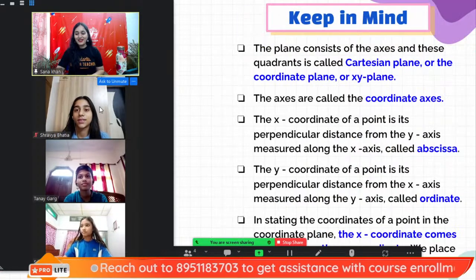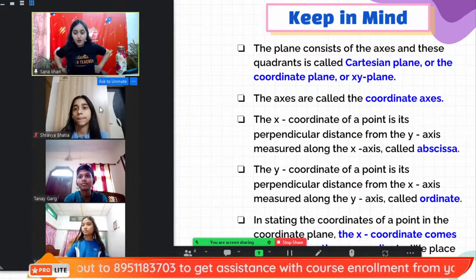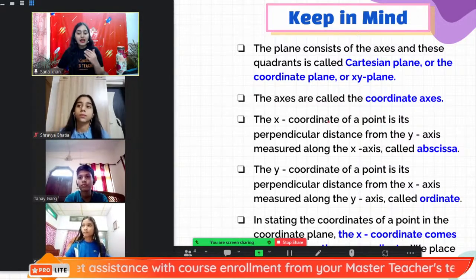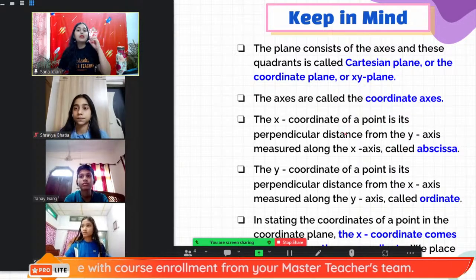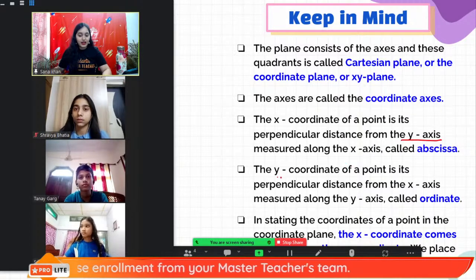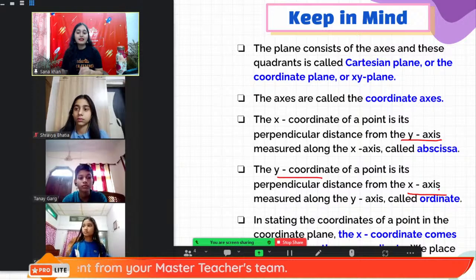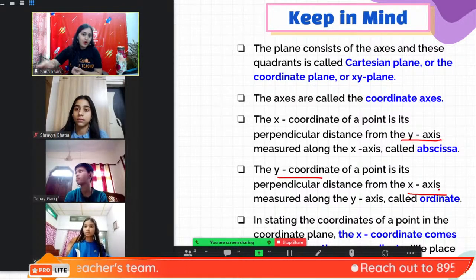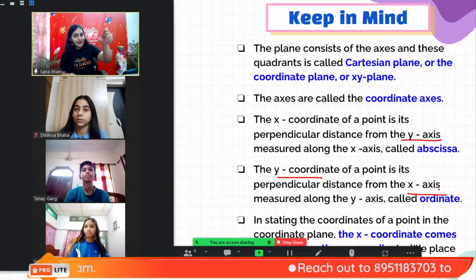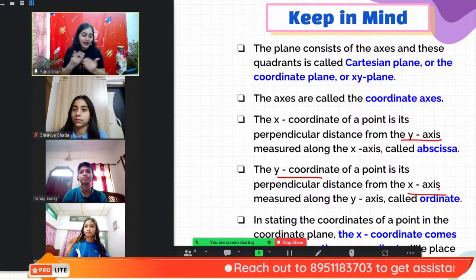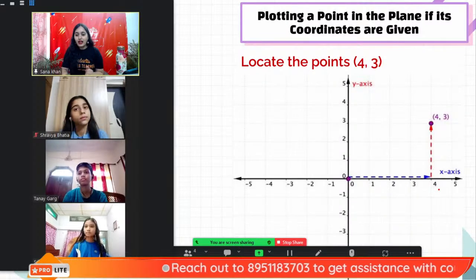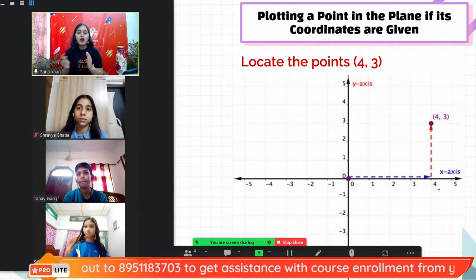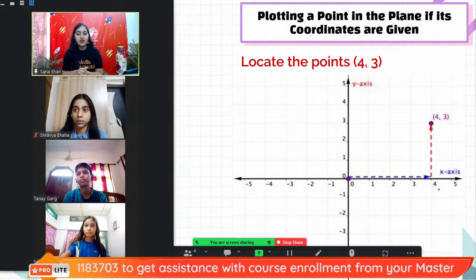Okay, awesome. So yes, these are some points to keep in mind जो सुदीक्षा ने हमें already बता दी, that x coordinate of a point is basically the distance from the y-axis, y coordinate is the distance from the x-axis, and respectively if a point is on the x-axis, y coordinate will be 0, on the y-axis x coordinate will be 0, यानी vice versa होता है. All right, now the last topic for this chapter is how to plot a point in the plane if the coordinates are given.